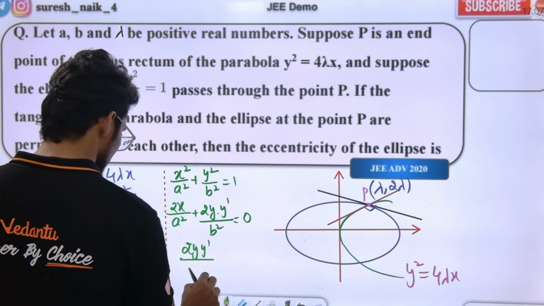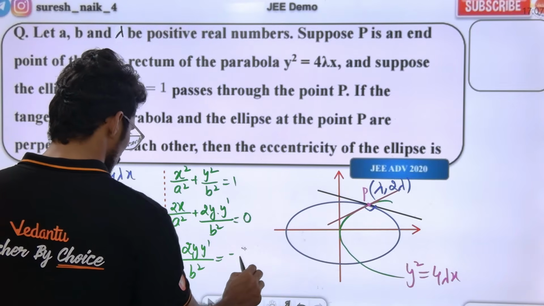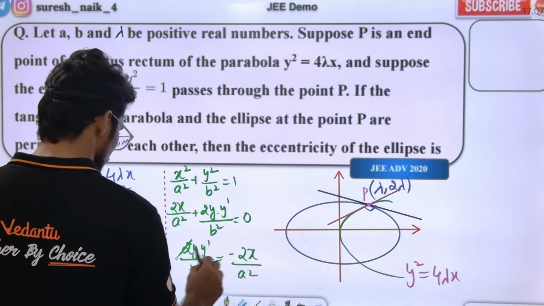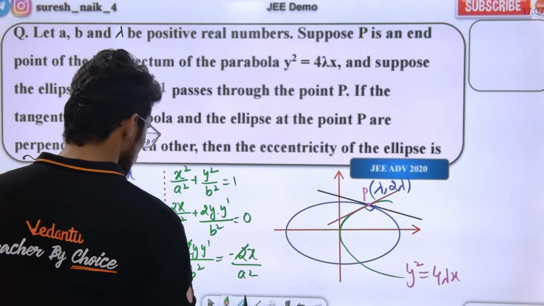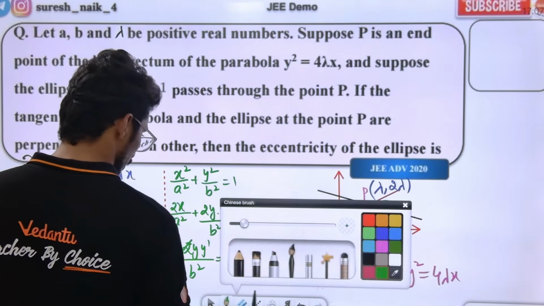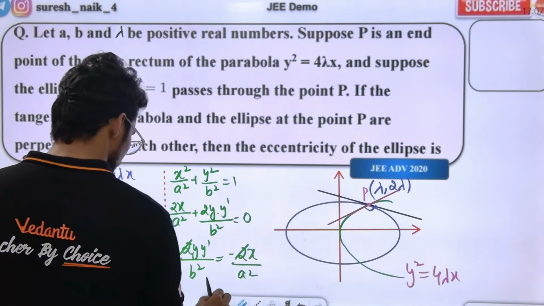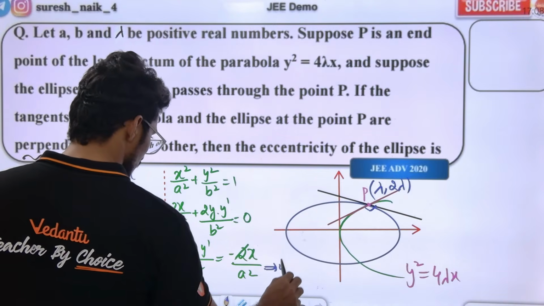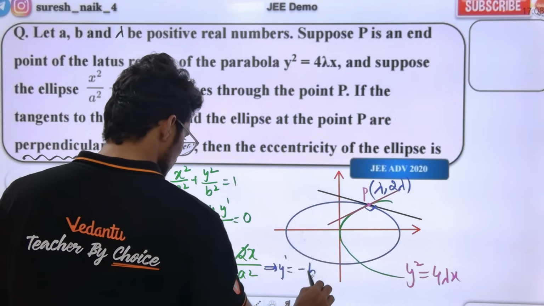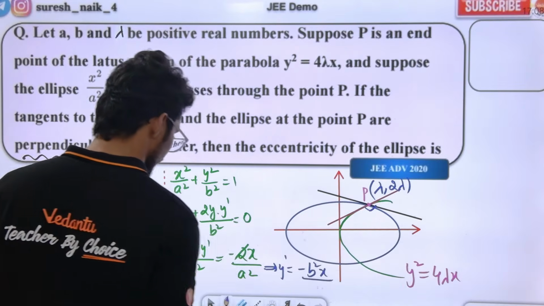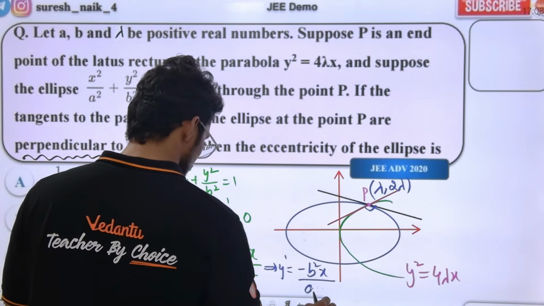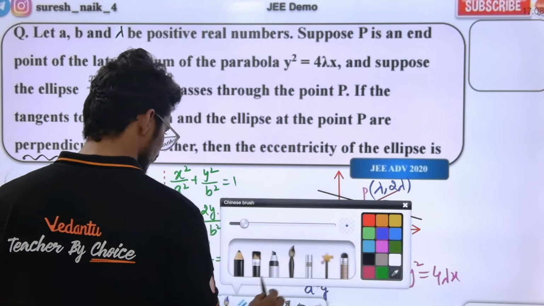2y y dash by b square is equal to minus 2x by a square. a square b square value we don't know, right? So we just need y dash from this. What is y dash? y dash is equal to minus b square x by a square y.